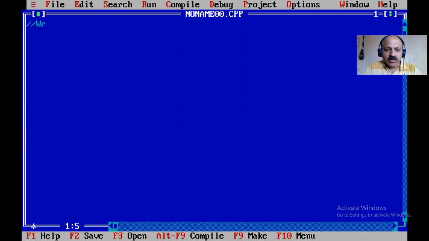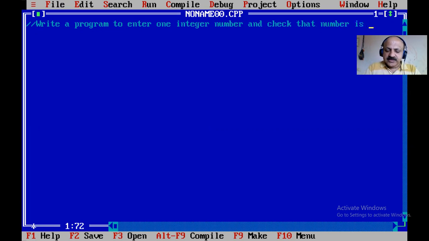Our goal is to write a program to enter one integer number and check whether that number is magic or not using the recursive sum of digits. That is our technique, means recursive logic.